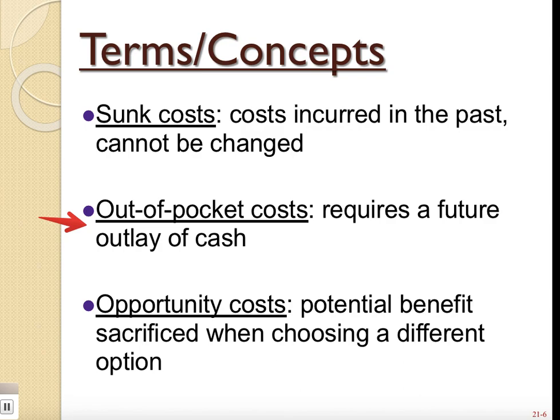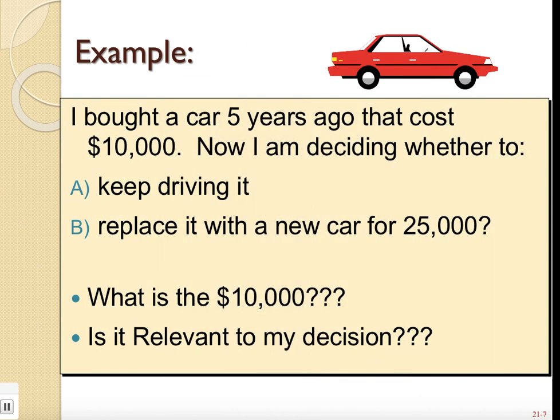Out-of-pocket costs are costs that require a future outlay of cash. You're going to have to pay more cash for that. Opportunity cost is a potential benefit that you sacrifice when you choose one option over the other. If you missed out on a benefit from the option you didn't choose, that's going to be your opportunity cost. So I'm going to give you some examples to help you better understand these terms.